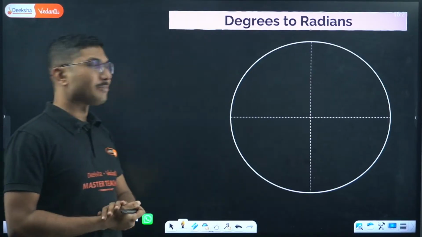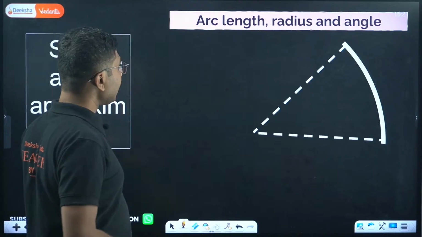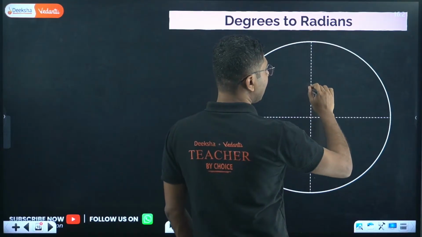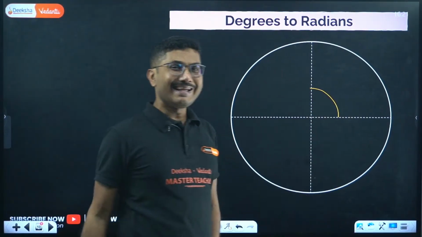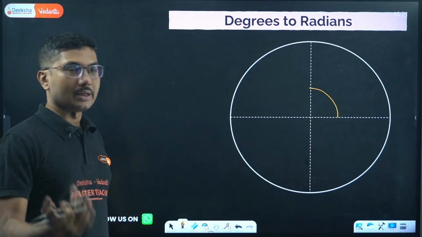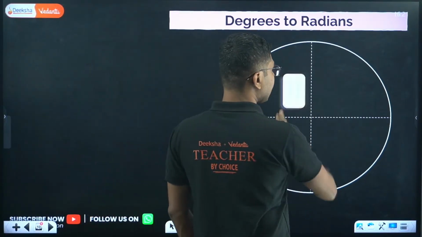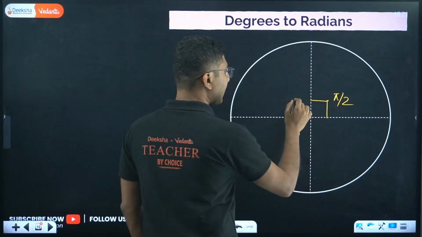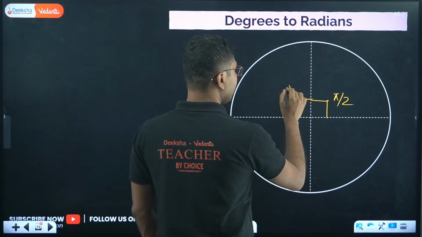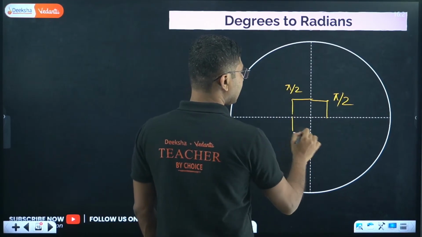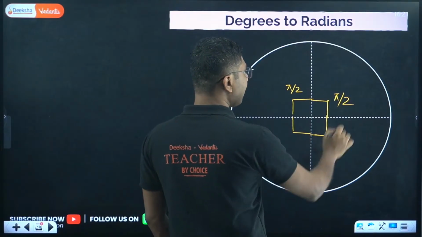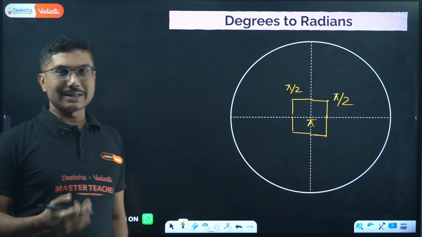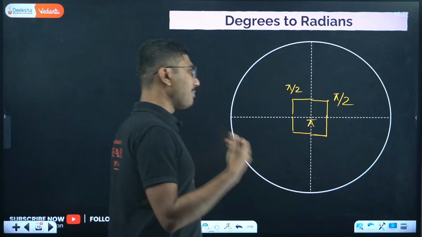Now degree to radian, as I mentioned already, I gave you a hint. Degree is measured in terms of angles, while radian is measured in terms of the circle. Suppose this is a circle, this angle is called pi by 2 radian, this is another pi by 2, and this is another pi by 2. So the total angle made by a circle is actually 2 pi radians.